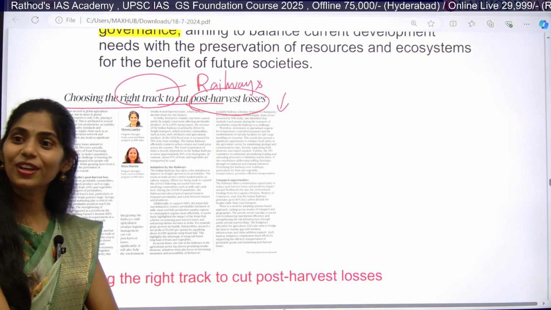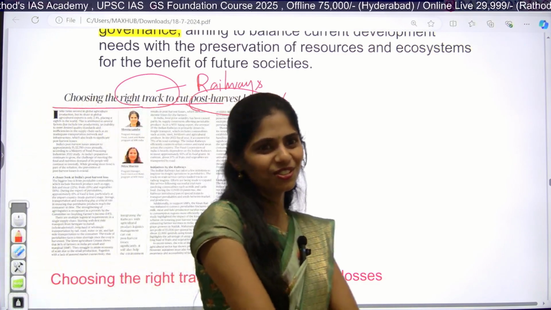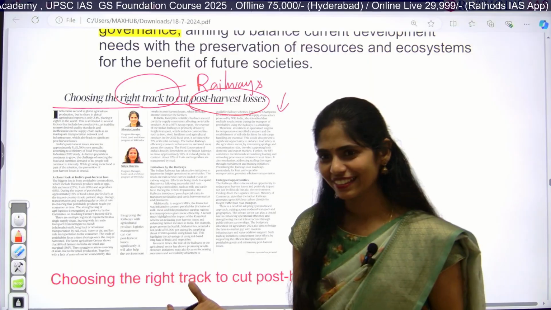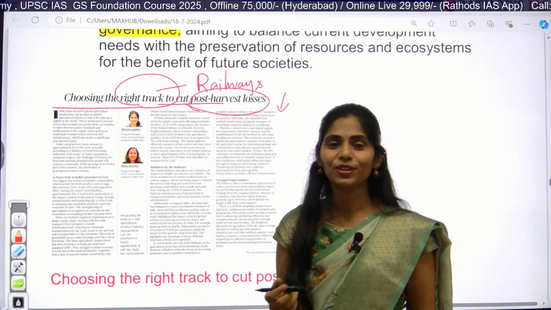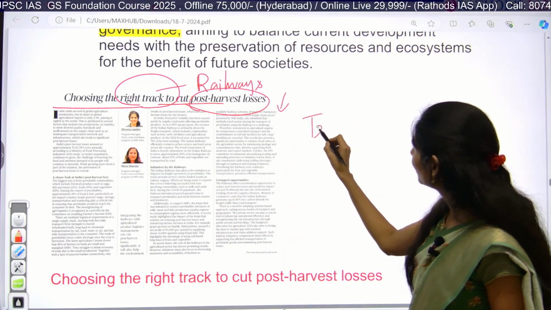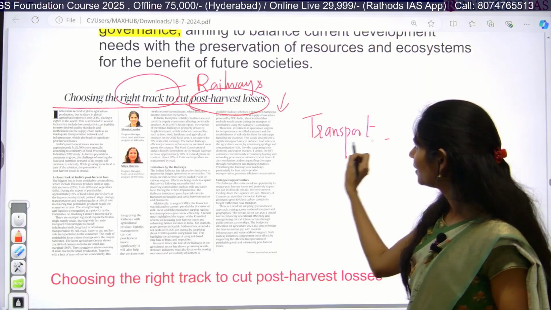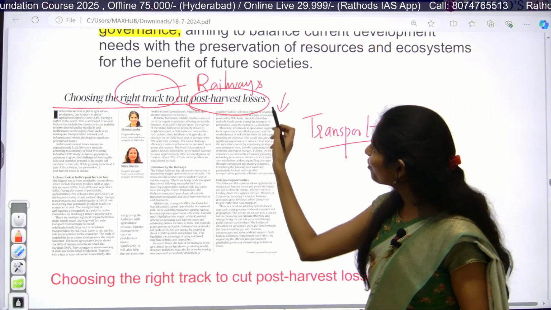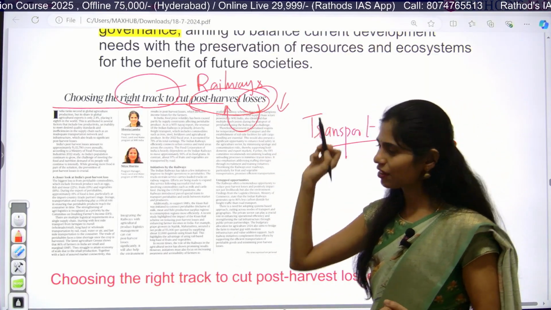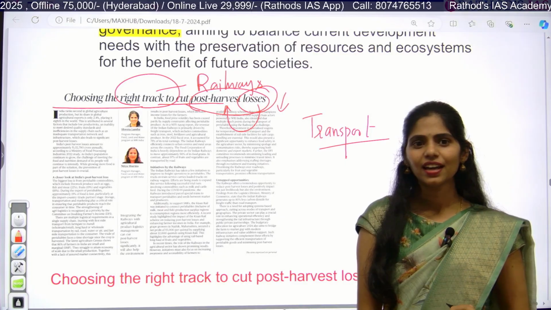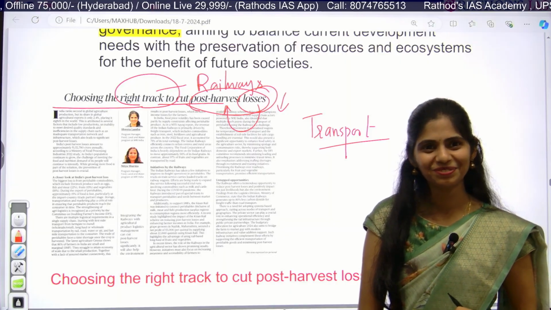Come on, tell me something. Transport, yes, it is talking about transport. Next. How do we get loss after harvest is done? In which crops? Only tomato?